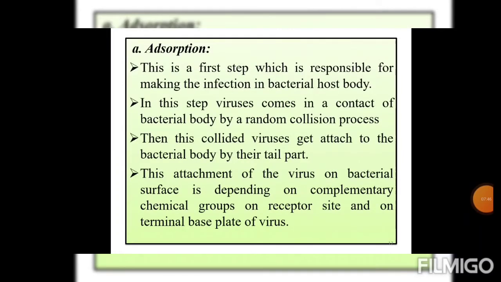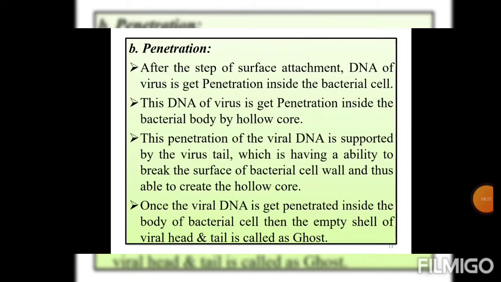First step is adsorption. This is the first step which is responsible for making the infection in the bacterial host body. In this step, viruses come in contact with the bacterial body by a random collision process. Then these collided viruses get attached to the bacterial body by their tail part. This attachment of the virus on the bacterial surface depends on complementary chemical groups on the receptor site and on the terminal base plate of the virus.